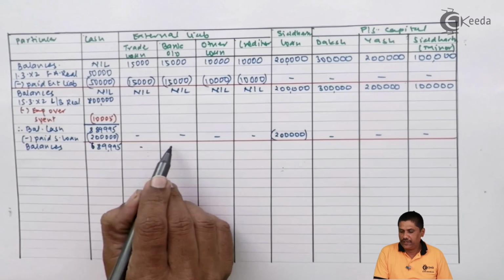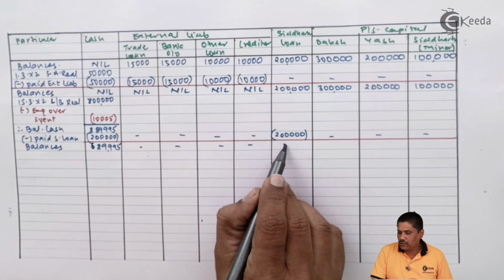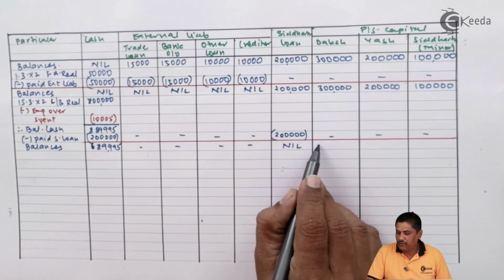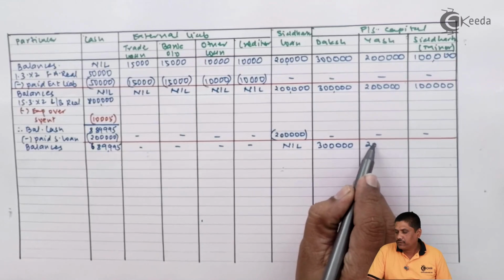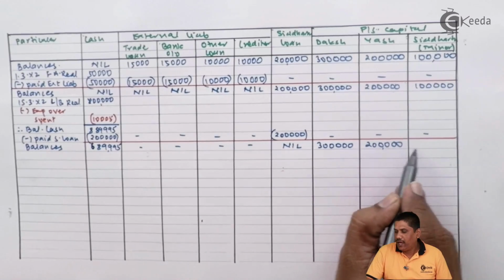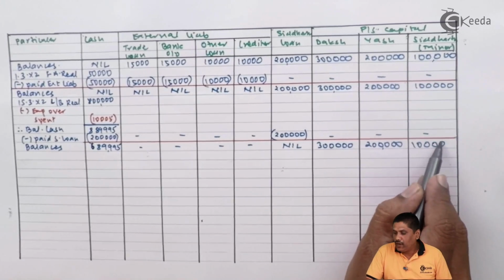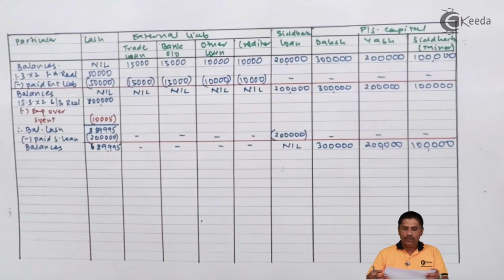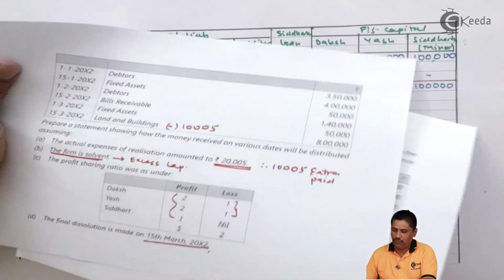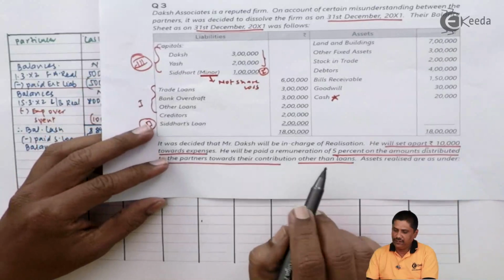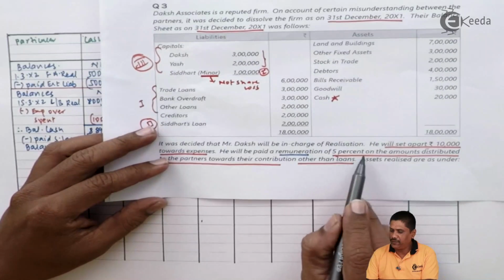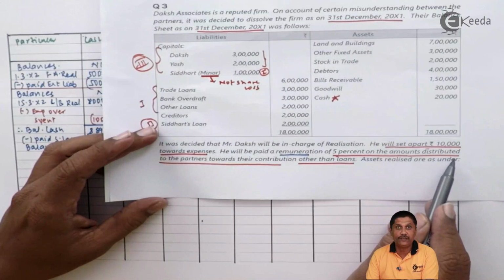This is not there. This also has become nil. So remaining amount to be paid only to the partners 3 lakhs, 2 lakhs and 1 lakhs. Now students be careful. It was given that Daksh was appointed as an in charge and he will get a remuneration 5% on the amount distributed to the partners.